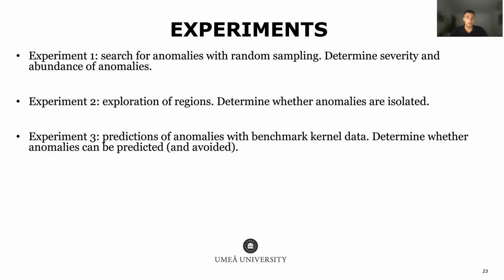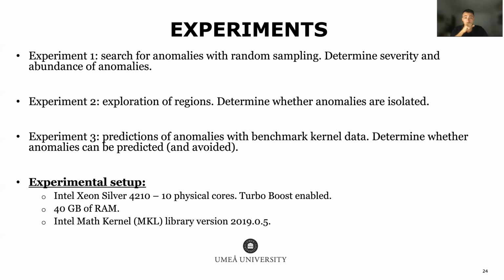And finally, the third and last experiment is designed to find whether anomalies can be predicted even when we use very simple methods, like predictions from benchmark kernel data. For all of these experiments, our experimental setup consists of an Intel Xeon Silver 4210 with 10 physical cores and Turbo Boost enabled, 40 gigabytes of RAM, and we linked against the MKL version 2019.0.5.